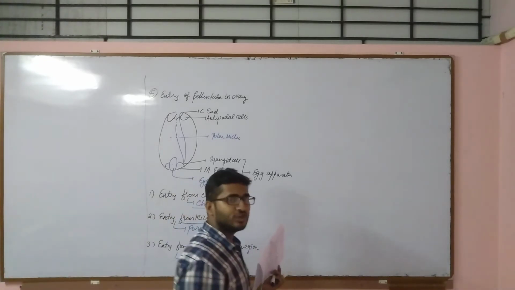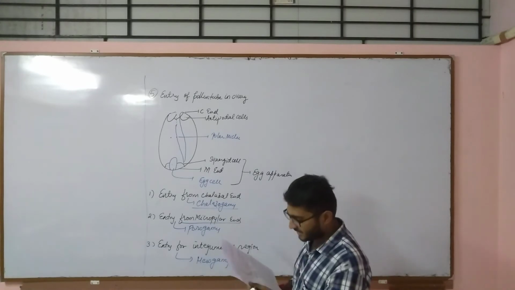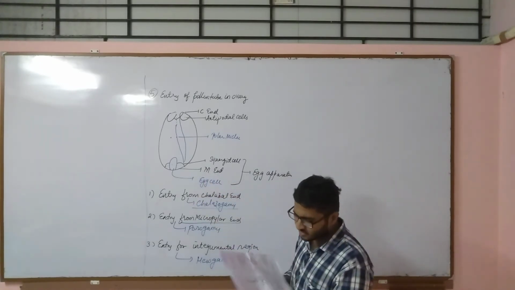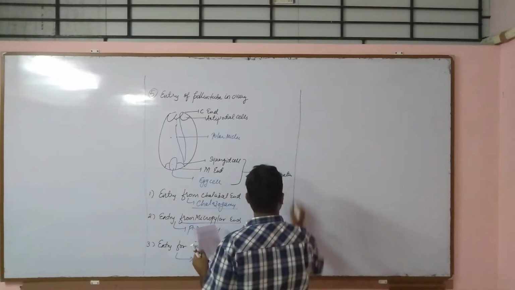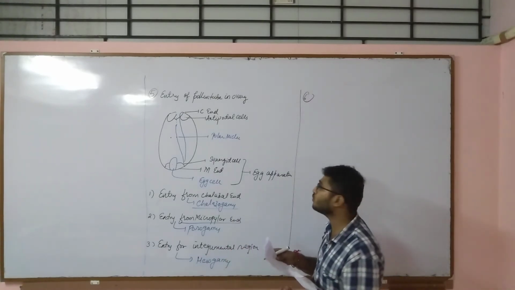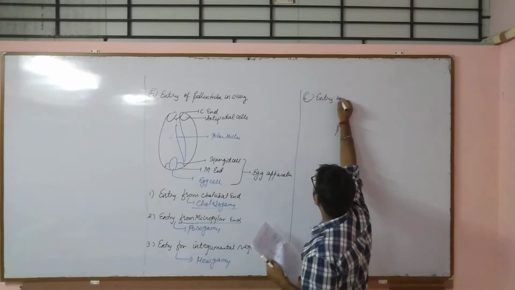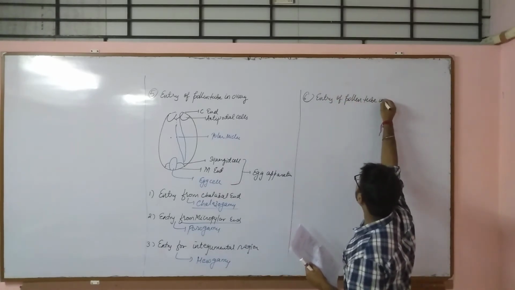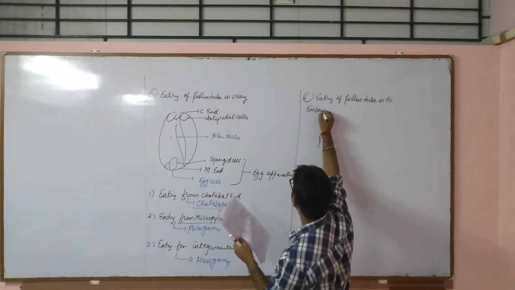So now the pollen tube will enter into the embryo sac, that is the egg apparatus, because this egg cell is within the ovule and then fertilization will take place. So step number 6 is entry of the pollen tube into the embryo sac or egg apparatus.